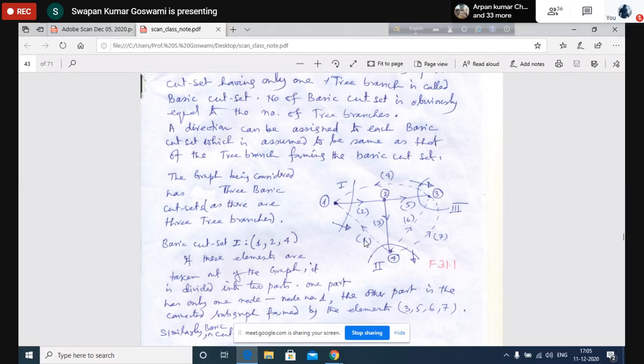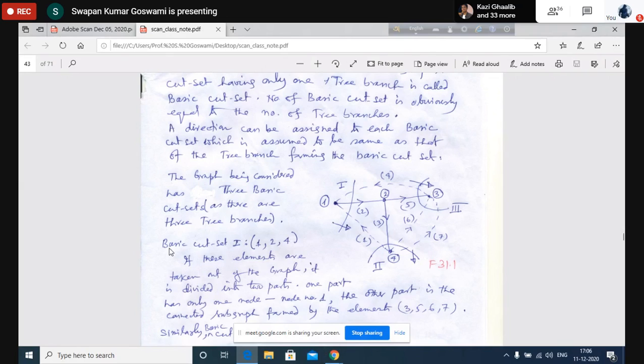That means you cannot remove any of these 4 elements from this group to isolate this network from the remaining part of the network. So to create an isolation, you have to remove all these 4 together. Otherwise, there will be no separation created between the 2 sections of the graph. That's why these 4 elements are the minimum number of elements to form this cut set. Okay, is it clear now? All right. Any question, anybody? Yes, sir.